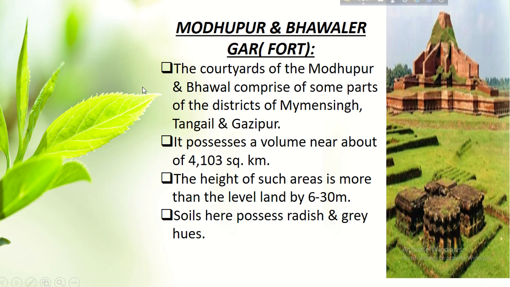Next, the Madhupur and Bhawal Garh, or fourth region. The Madhupur and Bhawal tract comprises some parts of the districts of Mymensingh, Tangail and Gazipur. It possesses an area of about 4103 square kilometers. The height of such areas is more than the flood level land by 6 to 30 meters. Soils here possess a reddish and grey hue.